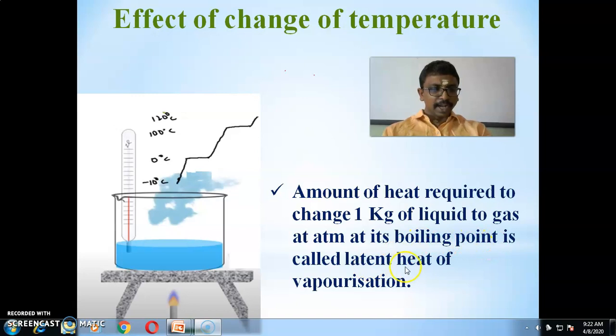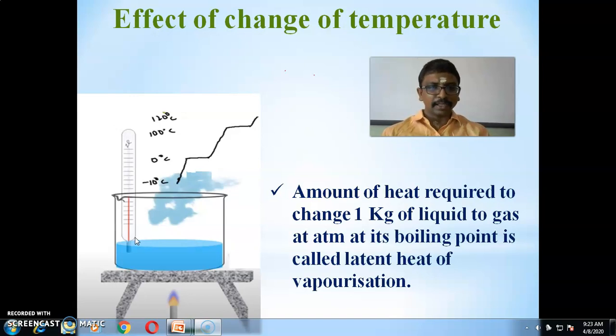This is called latent heat of vaporization. The amount of heat required to change 1 kilogram of liquid to gas at atmospheric pressure at its boiling point is called latent heat of vaporization.